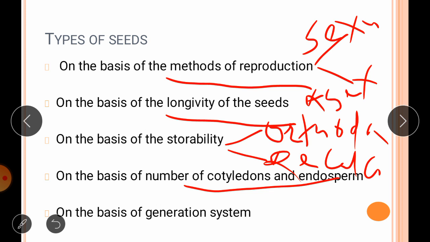Okay. Then on the basis of generation system, as per the International Crop Improvement Association in 1946, they suggested and defined 4 classes of improved seeds. So there are 4 types of seeds on the basis of this generation system: nucleus seed, breeder seed, foundation seed and certified seed.